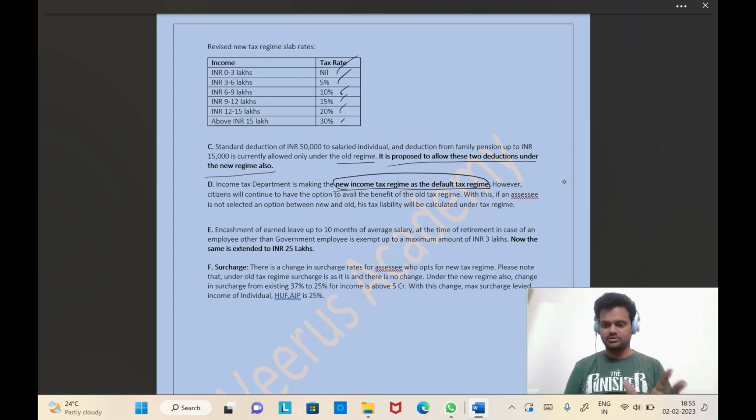That is the default option. Okay, even in your companies, wherever you are working, the local portals and local systems will be there. If you have not chosen old versus new, tax will automatically be calculated under the new regime only. This specific rule was not there earlier; they brought it into existence. The new regime will be the default tax regime.